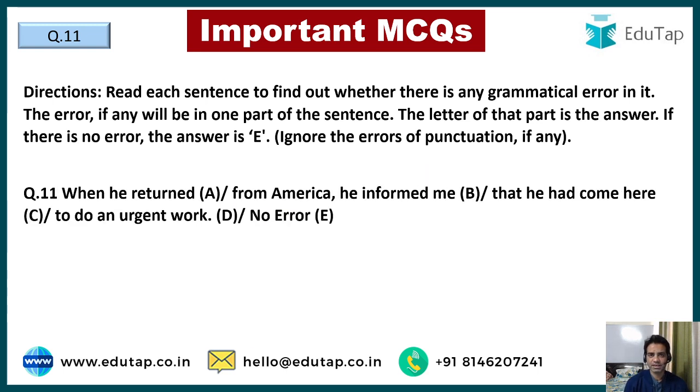Moving on to question number 11, guys. When he returned from America, he informed me that he had come here to do an urgent work. Guys, I told you, I think a few questions earlier. What is the error here? When he returned from America, he informed me that he had come here to do an urgent work or urgent work. I told you a and an is not used before work because work is a collective noun and we do not count it as one.